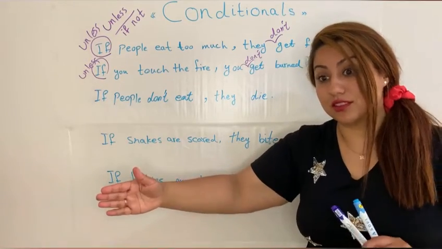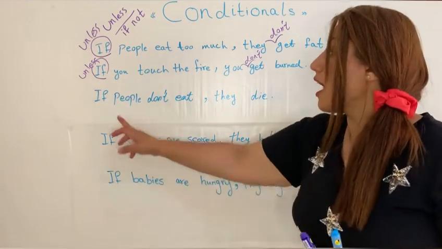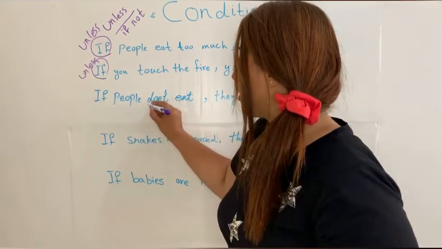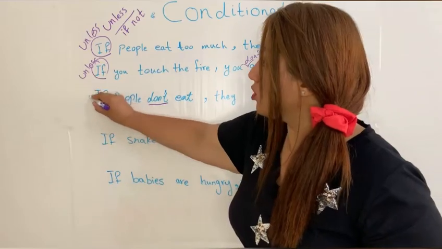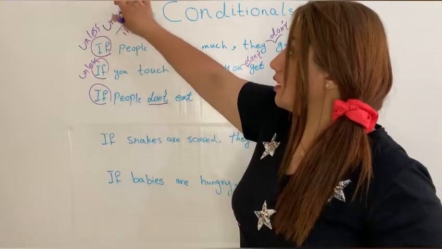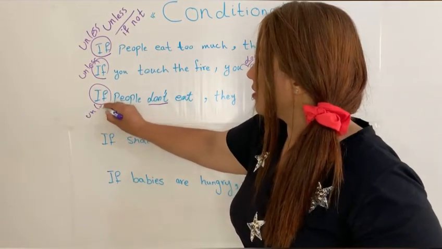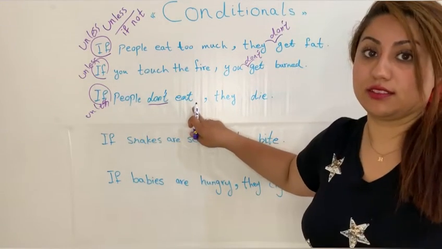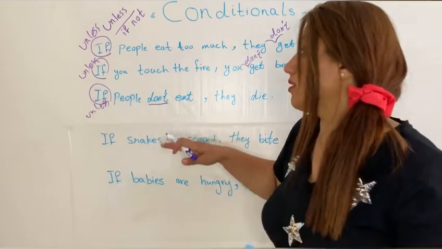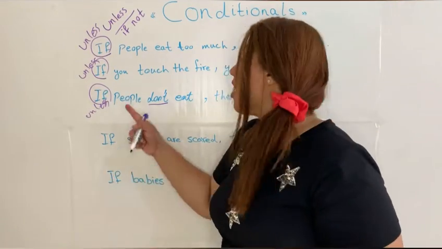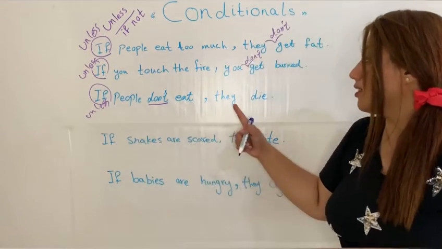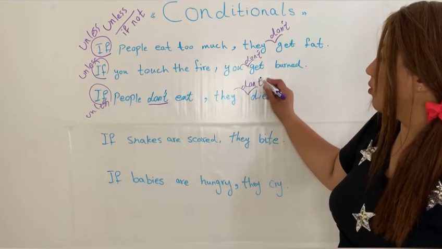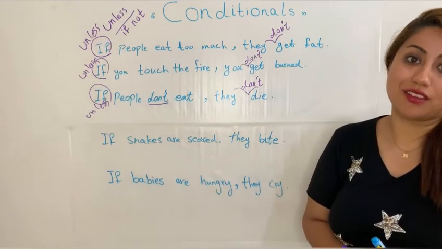If people don't eat, here we have a negative part in our sentence. Now I want to use if not, and we call it unless. Unless people don't eat. It means if people eat. Unless people don't eat, they don't die.